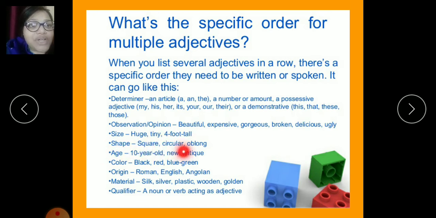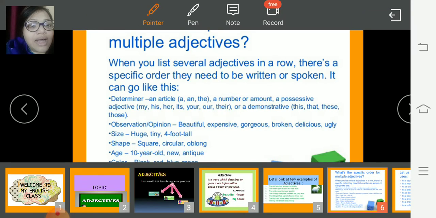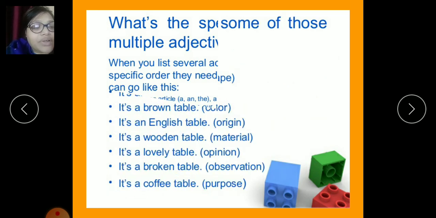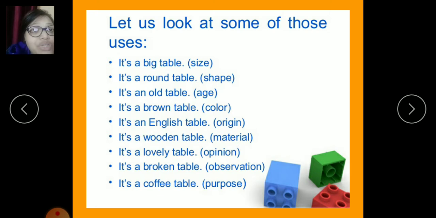Shapes are square, circular, oblong, etc. Age: 10 years old, new, antique. Color: black, red, blue, green, etc. Origin: Roman, English, Anglo-Saxon. Material: silk, silver, plastic, wood, iron, etc. What are qualifiers? A noun or a verb acting as an adjective. So let's look at some of those uses. Like you can see here an example.